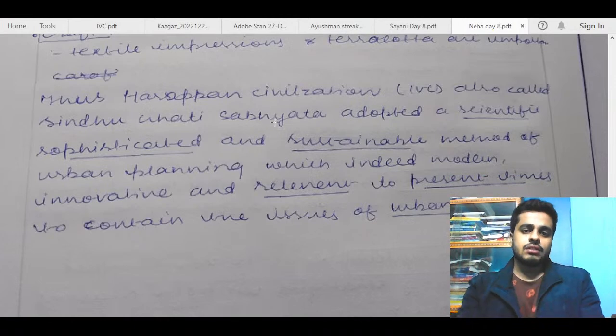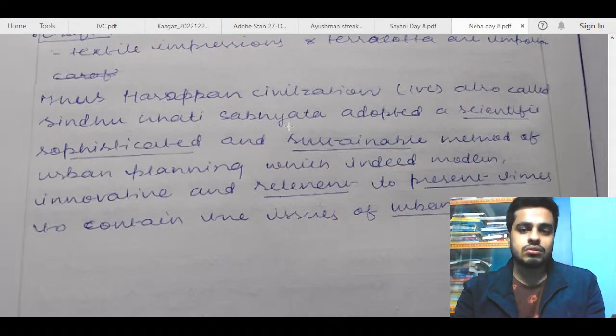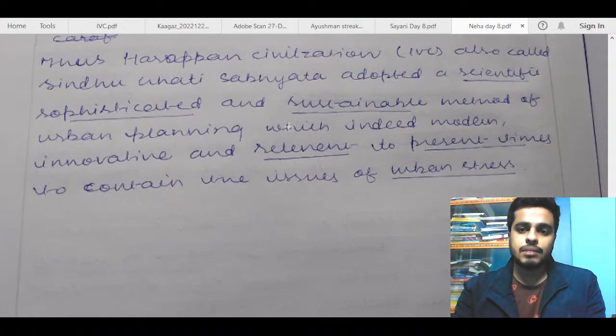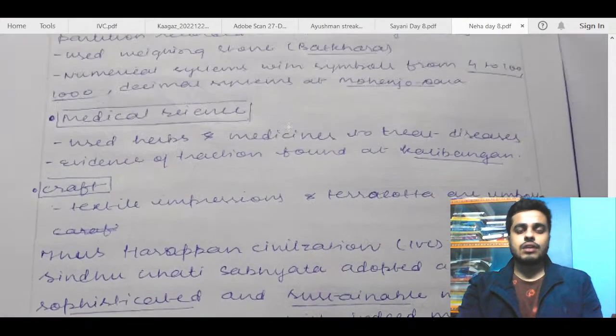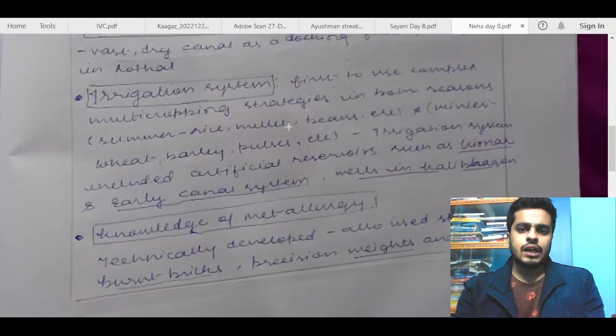You don't need to write Sindhu Ghati Sabhyata here, because you are writing Harappan Civilization and IVC also. Sindhu Ghati Sabhyata is basically the translation of IVC in Hindi, so there's no need of writing that. Adopted a scientific, sophisticated, and sustainable method of urban planning, which is indeed modern, innovative, and relevant to present times. So, okay, conclusion is fine. Again, you have related it to present urbanization, so that is good. And intro is also good.